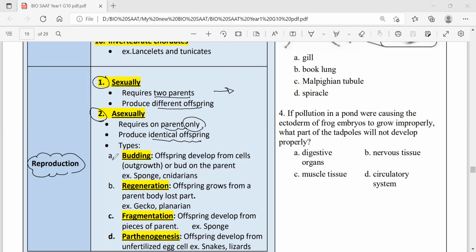Asexual reproduction in animals has 4 different methods: budding, regeneration, fragmentation, and parthenogenesis. Now, how are these 4 methods different? Budding: offspring develop from cells from an outgrowth or a bud on the parent.